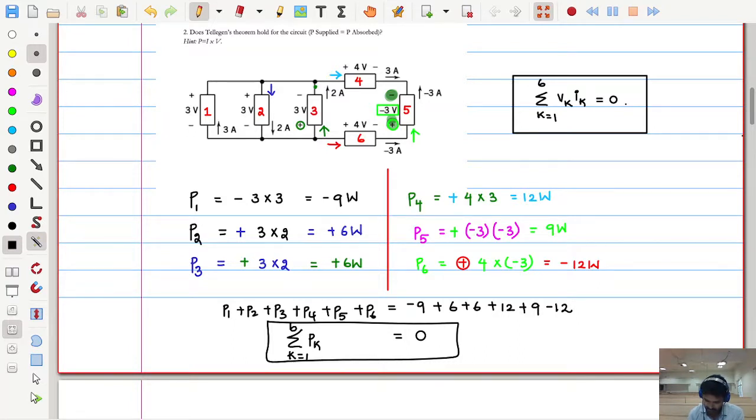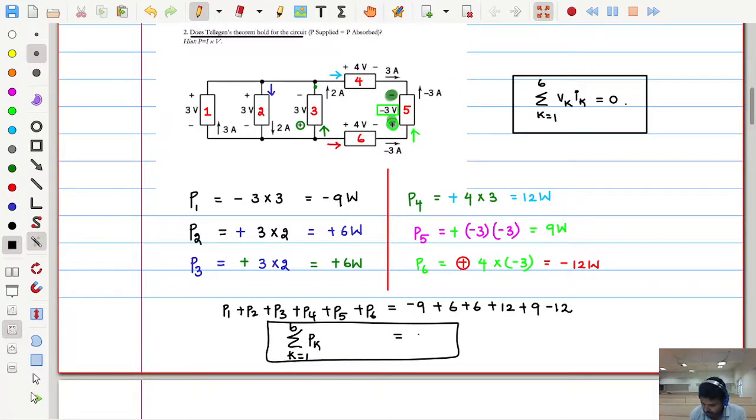But our polarities are proper. Then does Tellegen's theorem hold for this circuit? Sometimes the circuit design may violate Tellegen's theorem. So this circuit is not holding Tellegen's theorem properly. That means the sum of the supplied power is not equal to the absorbed power.